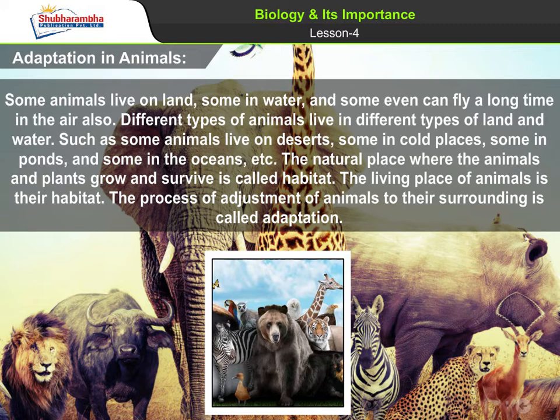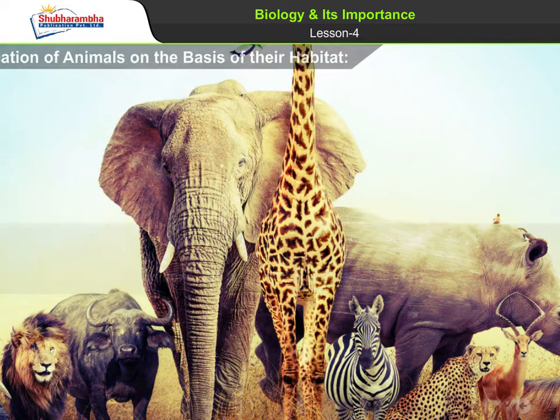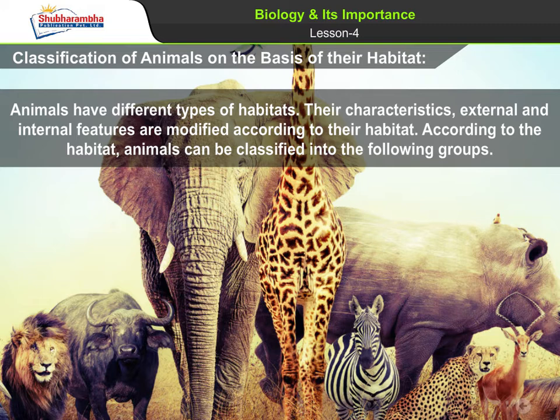The natural place where the animals and plants grow and survive is called habitat. The living place of animals is their habitat. The process of adjustment of animals to their surroundings is called adaptation. Classification of animals on the basis of their habitat. Animals have different types of habitats. Their characteristics, external and internal features are modified according to their habitat. According to the habitat, animals can be classified into the following groups.